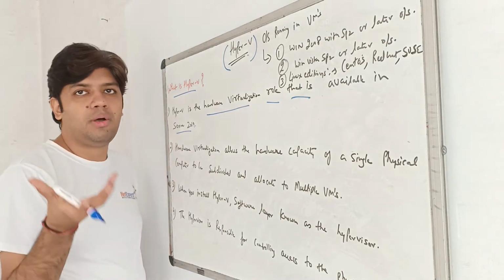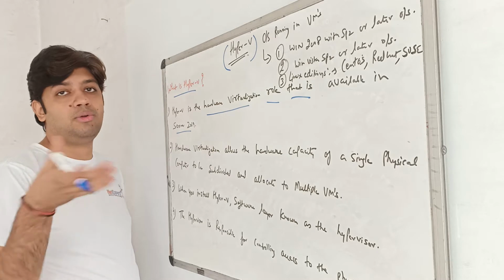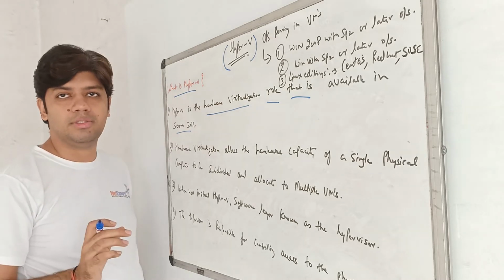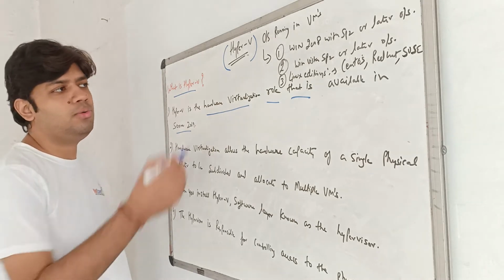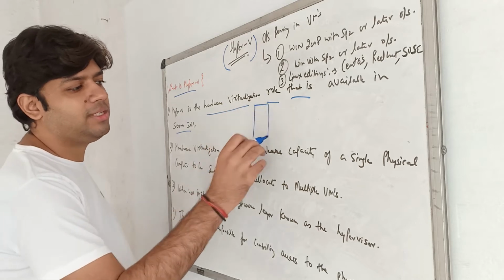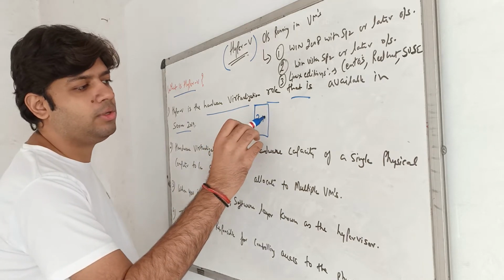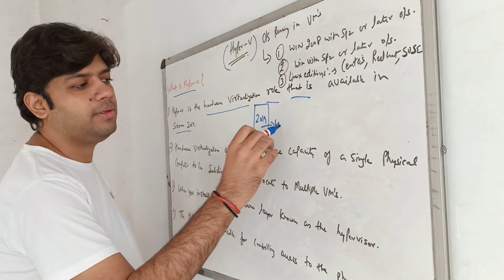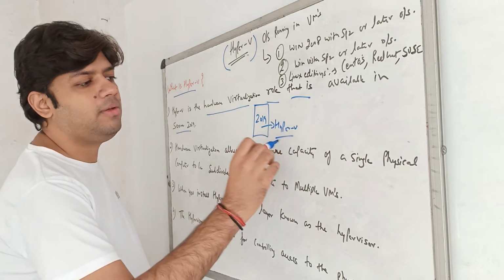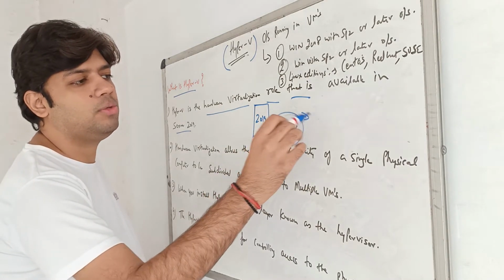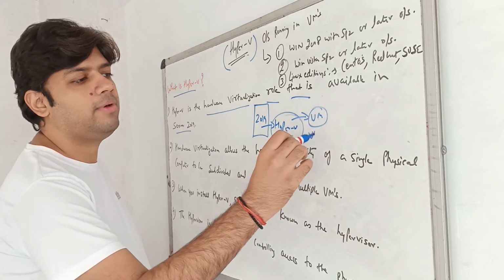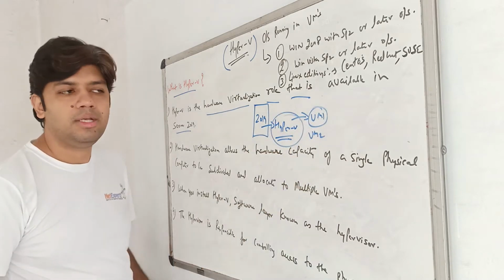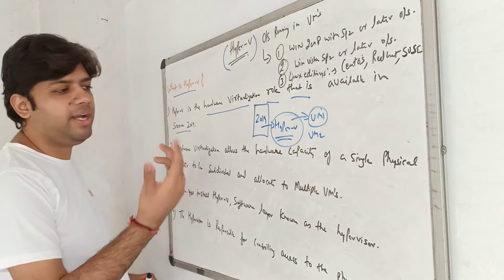Hyper-V is virtualization software, or you can say a virtualization role built into the servers. Imagine this is my physical server. You can install 2019 there, and after that you can install Hyper-V. Once you install Hyper-V, with the help of Hyper-V we can create virtual machines, VM 1, VM 2 like this, as per the requirement.